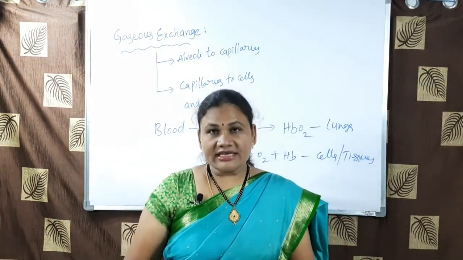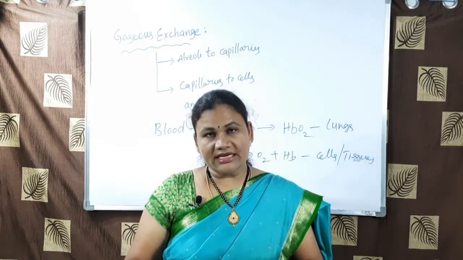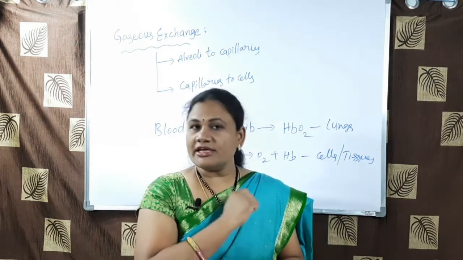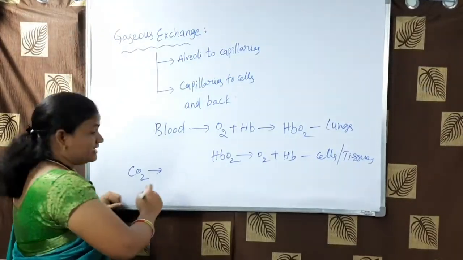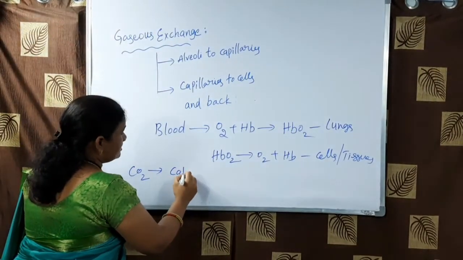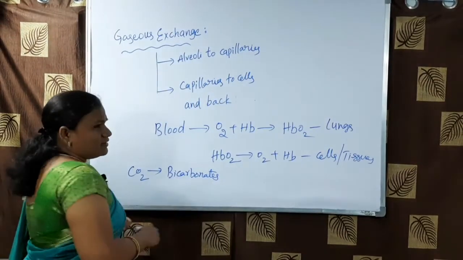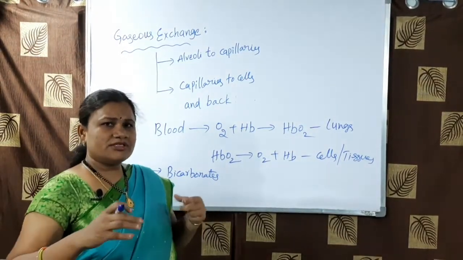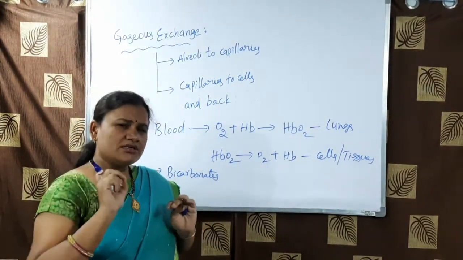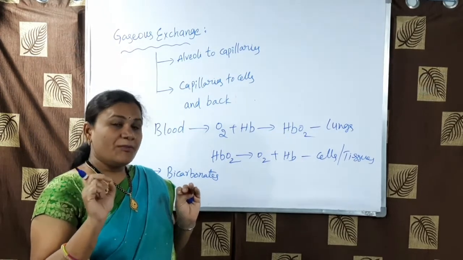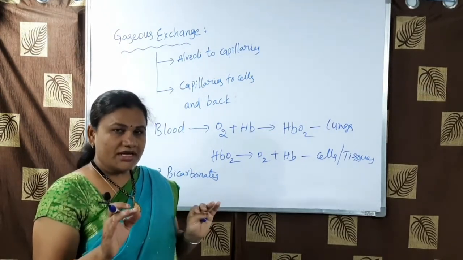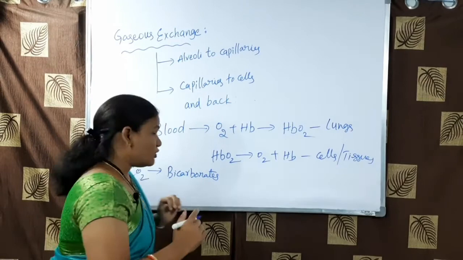Actually, carbon dioxide is present in the body as bicarbonates. Of course, a very small quantity of carbon dioxide mixes with hemoglobin, but most of the carbon dioxide is present in the plasma of the blood.